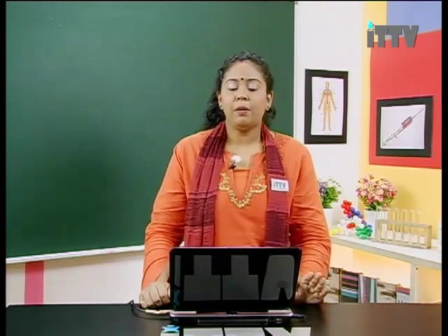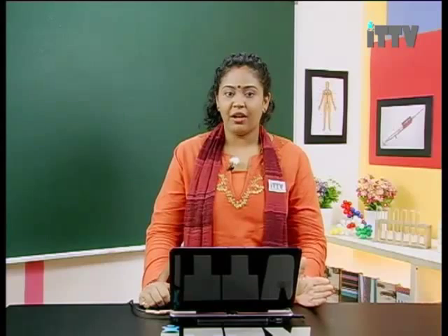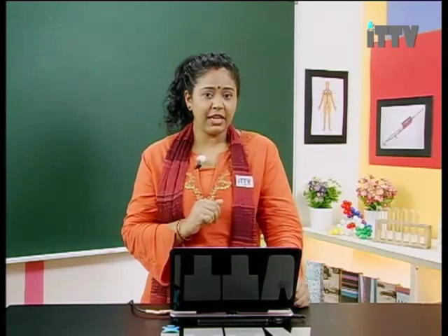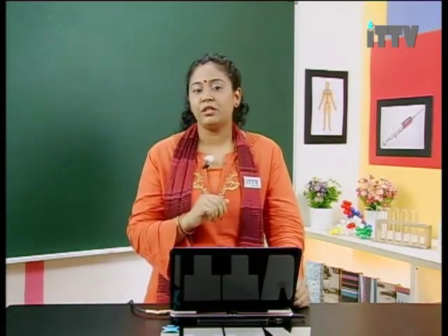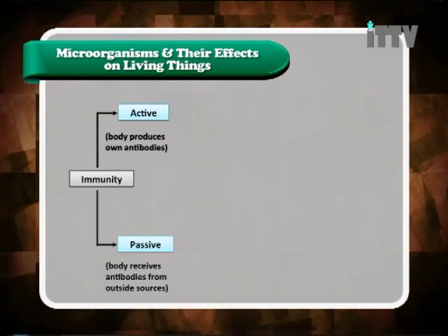So in artificial passive immunity, the first injection is given to the patient, but if the patient doesn't recover, a second injection is given to the patient. So this is how the graphs look, and you have to pay attention and realize the difference between the graphs. Here is a simple summary about immunity.